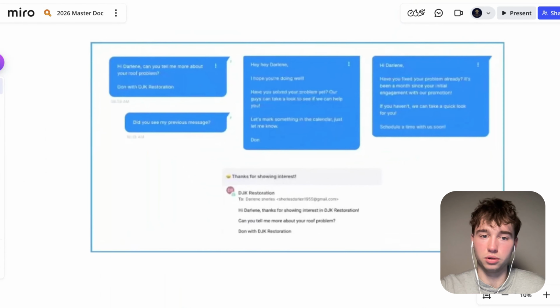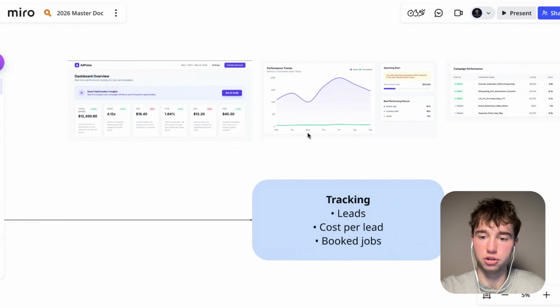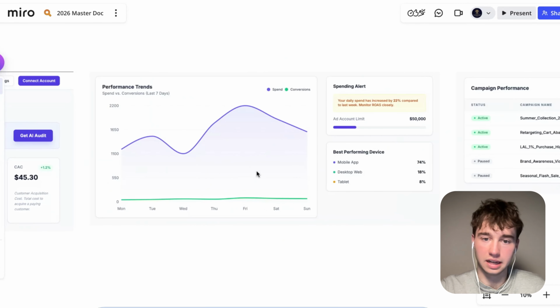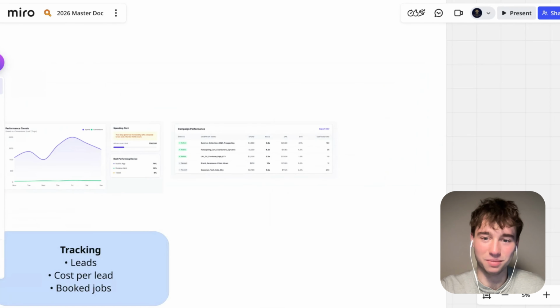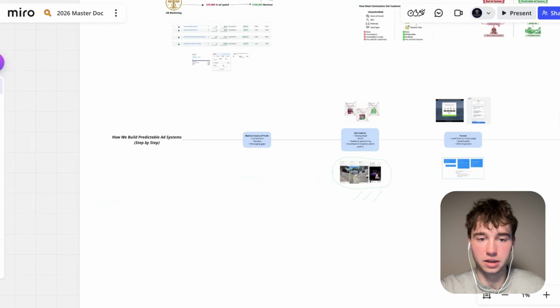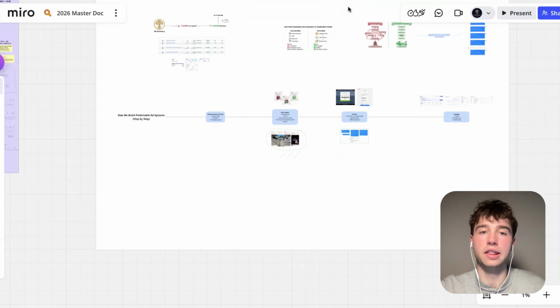We also do a good job of qualifying them a little bit, with the messages in the CRM. These initial messages come through for them. And then we showcase the tracking system that comes with this. Cool. I literally just vibe coded this in 2 seconds, but this is going to be part of our offer as well. We just haven't laid it out yet. So now the last thing we have to do is wrap up, go into our 2 different packages, and pre-frame the call. And we are ready to go.